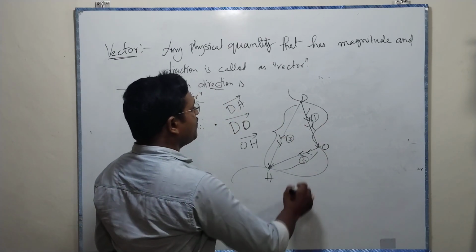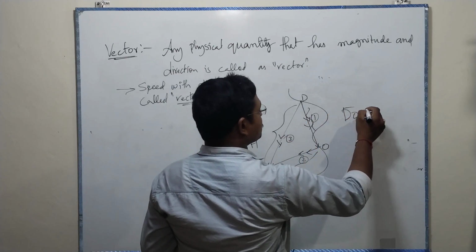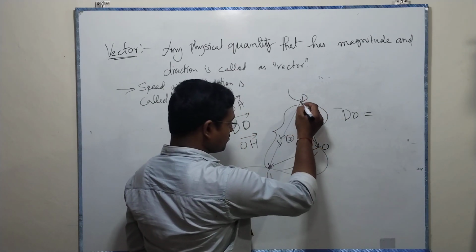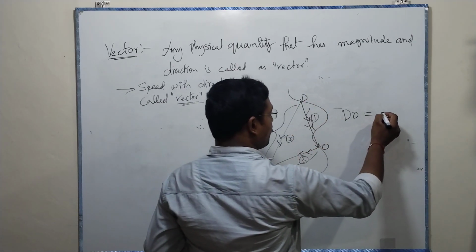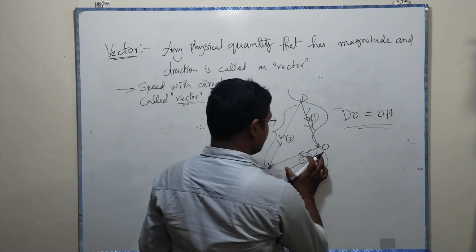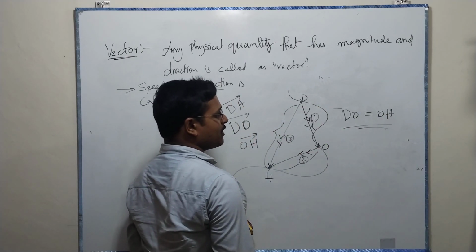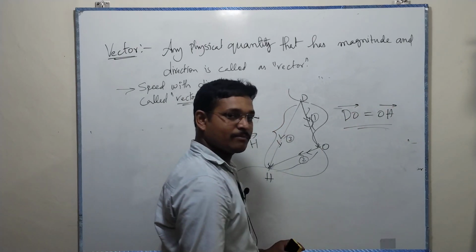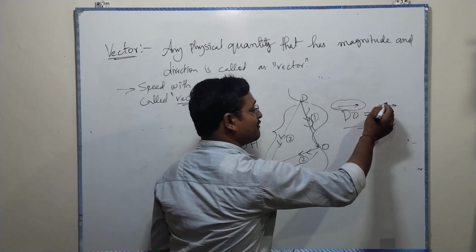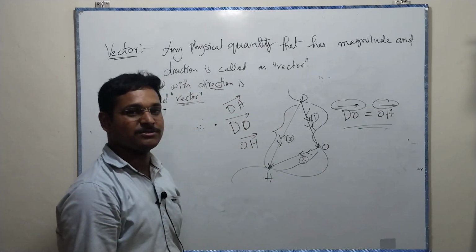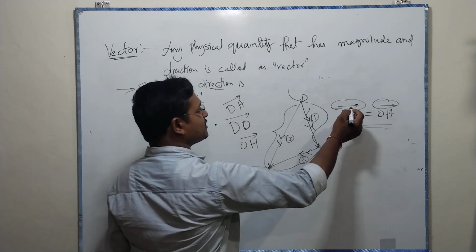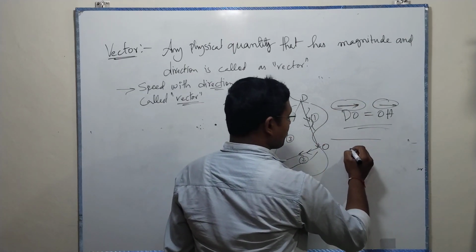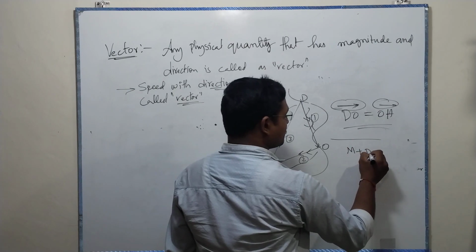For example, let us say DO is equal to OH, means Delhi to Orissa is equal to Orissa to Hyderabad. The displacements are equal. We cannot say the vectors are equal, because vector indication is an arrow mark. What is a vector? The magnitude and direction.